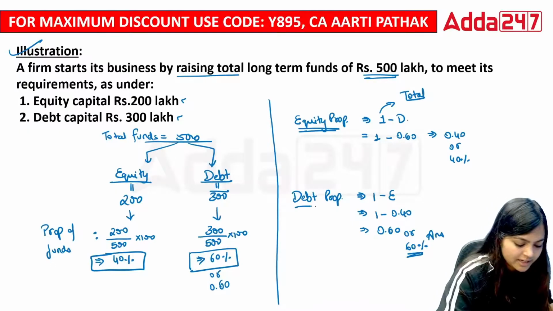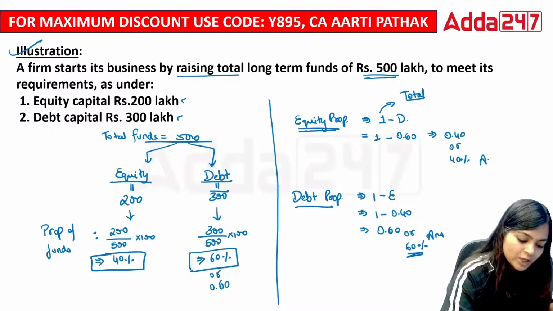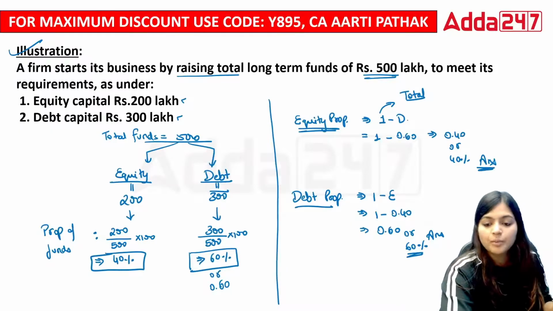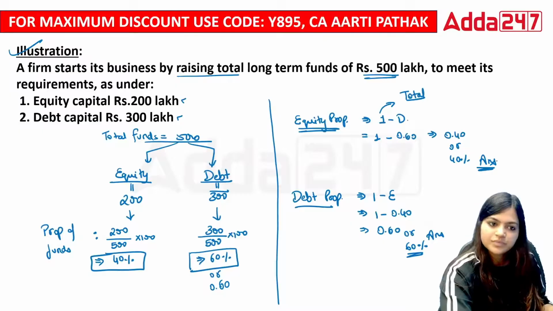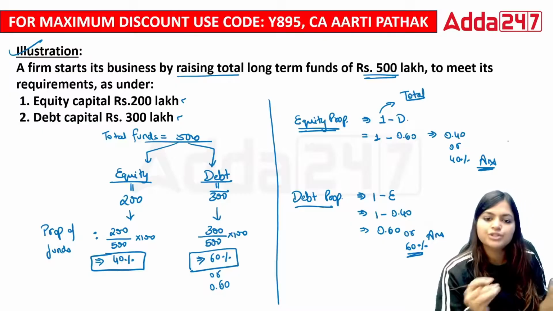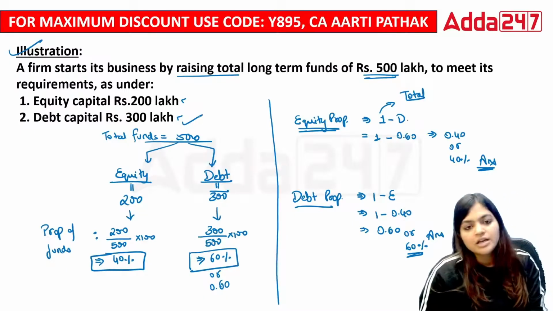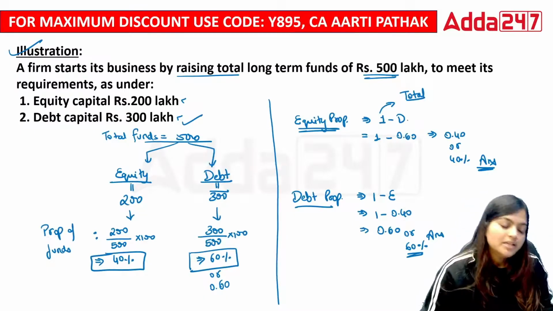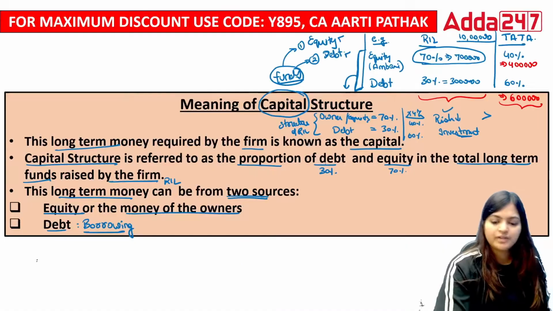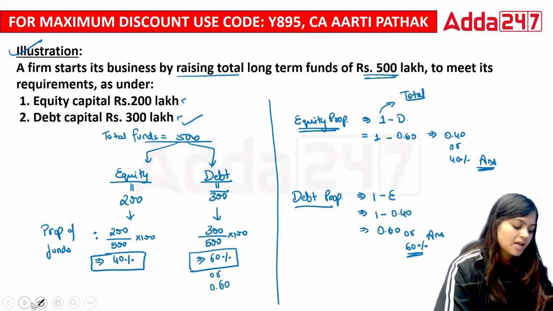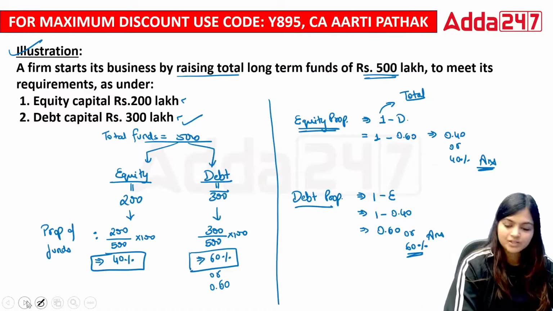In case they're asking debt proportion and giving only the equity side, or if they're asking equity proportion and only giving the debt amount, use this. And if they're asking proportion for both things, then you need to use this left side calculation. Okay, so here we have understood the capital structure and how to calculate the proportion based on that structure.